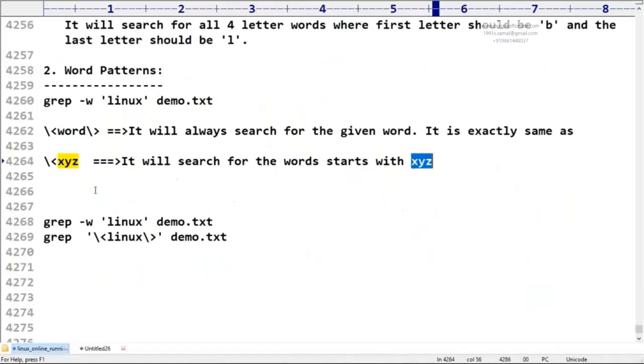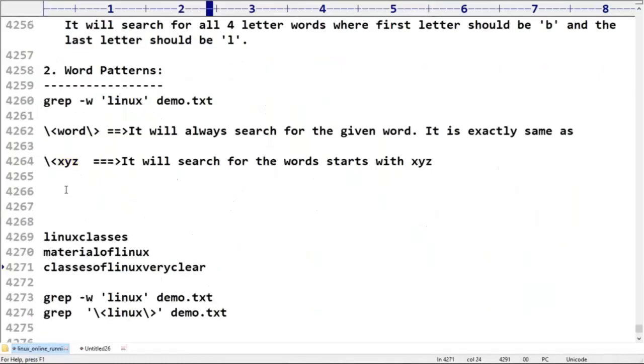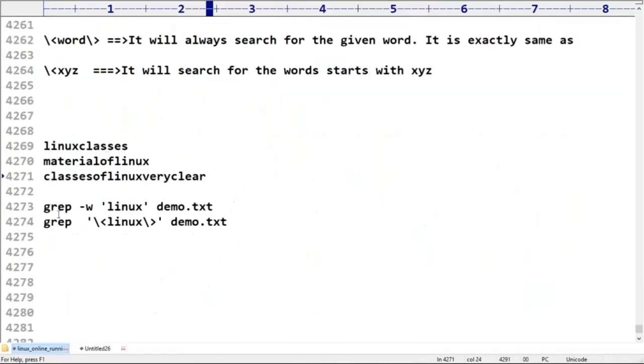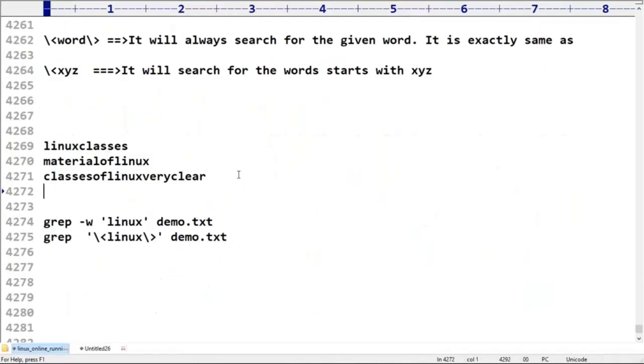Assume that this is my input. If I consider grep, and I remove this part, can you please tell which of these three lines is going to be matched?